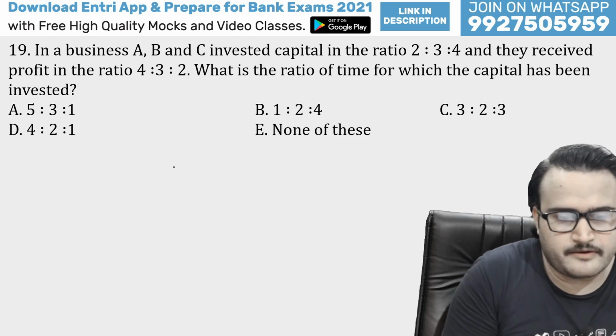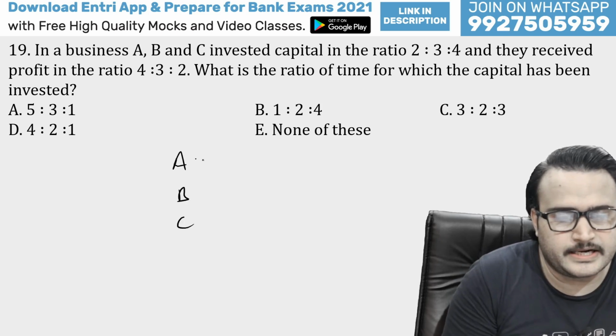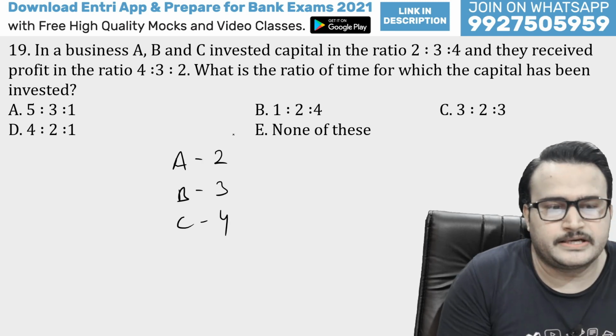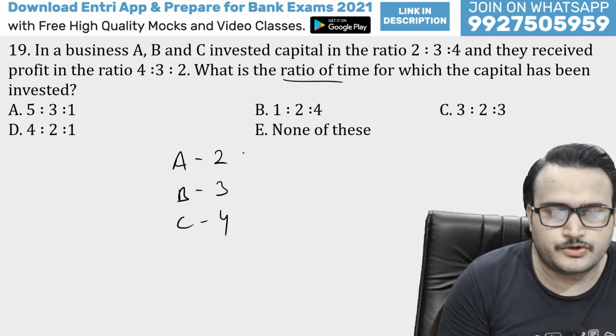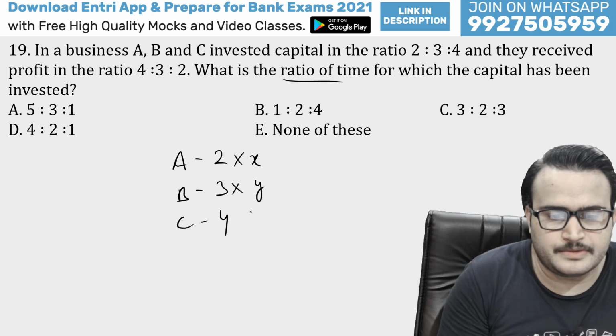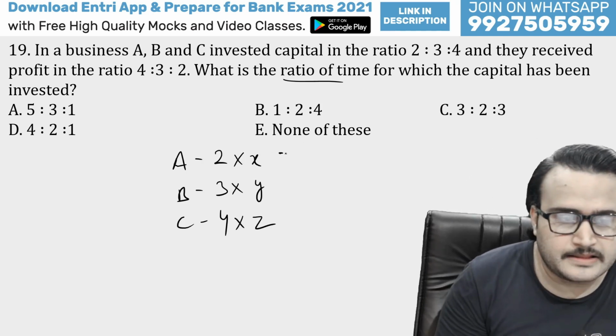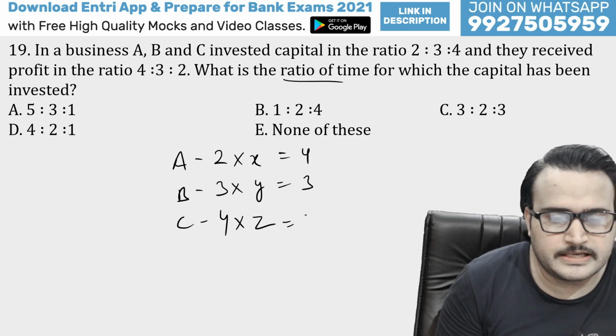This is a question we have, guys. So A, B and C, they are different partners. They have invested the capital in the ratio 2, 3, 4. But time is not given. The ratio of time we need to determine. So guys, for example, time is X, Y and Z for A, B and C respectively. And the ratio of the profit is given as 4, 3 and 2.